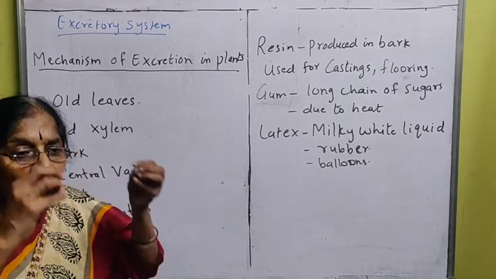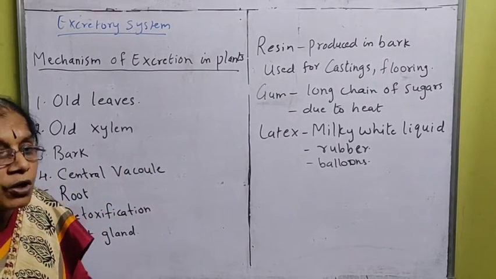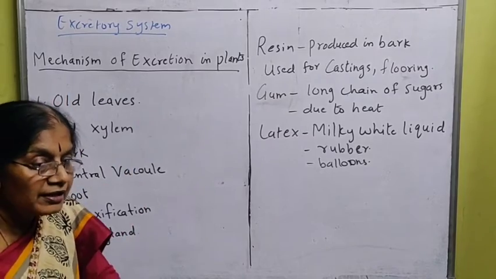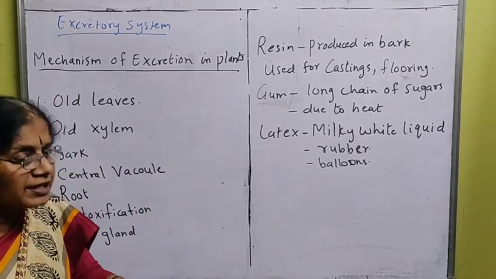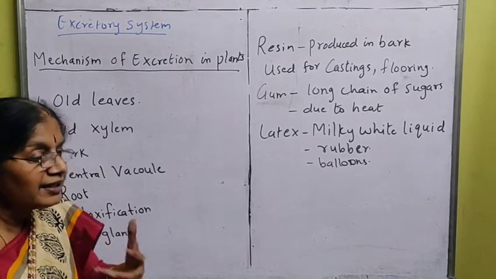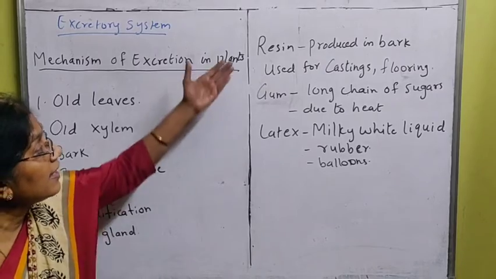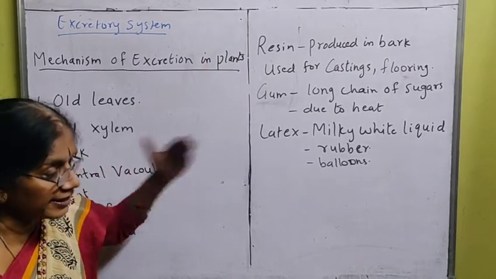It has lost its power of conducting. So it becomes old, and in the old xylem, it starts storing these waste substances like resin, gum and latex.